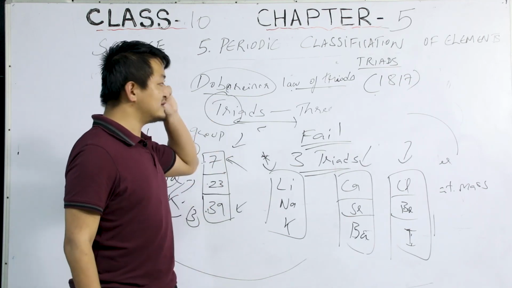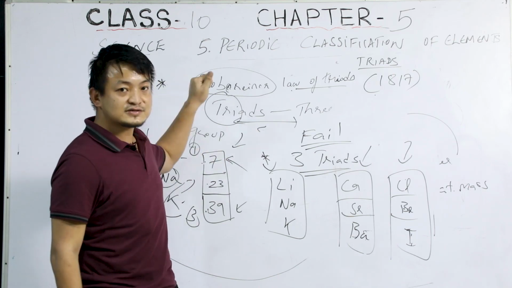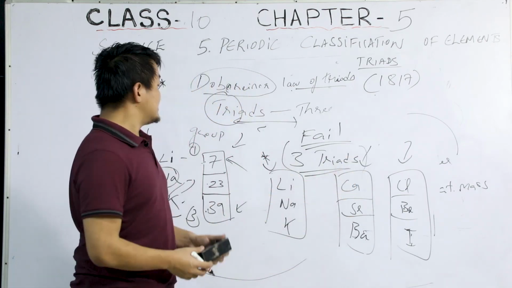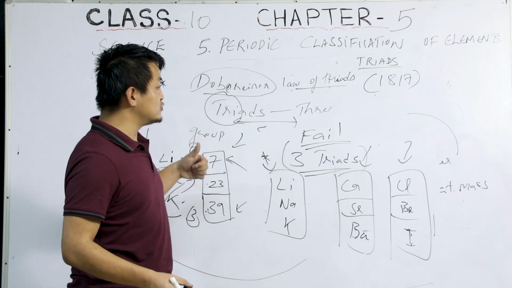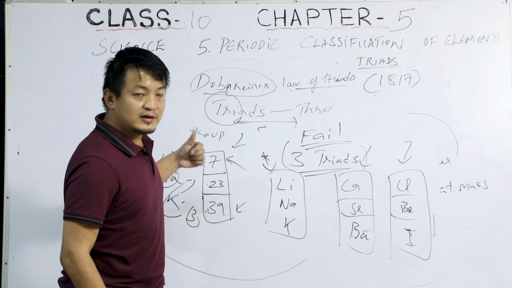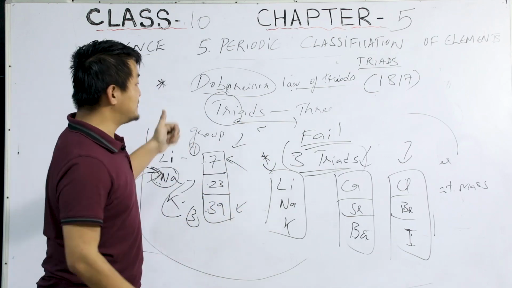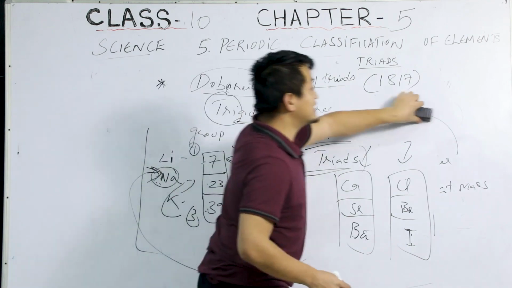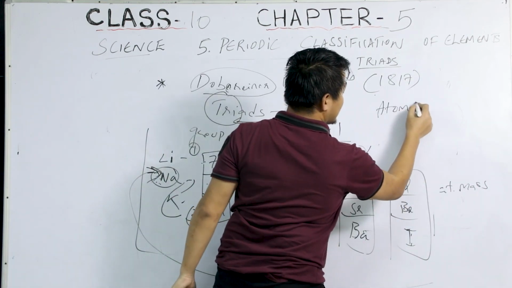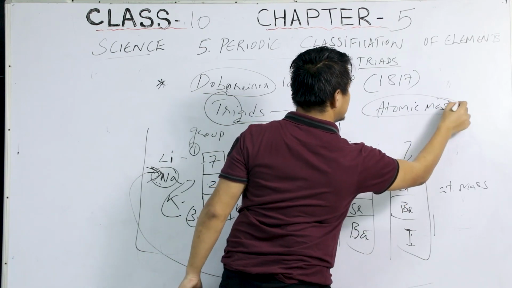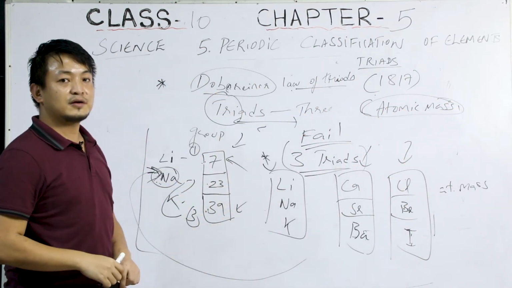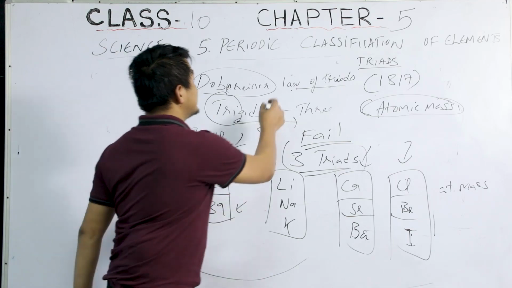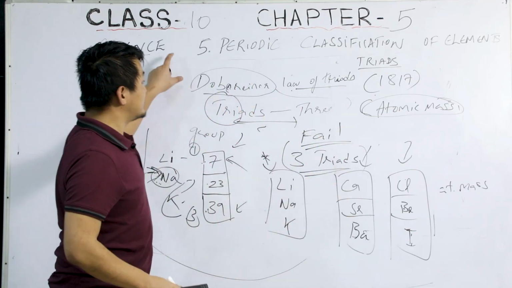So if you are asked in the exam what was the main reason for the failure of Dobereiner's law of triads, you can say that he was able to discover only 3 triads, and after that he was not able to get the result. Now, what was the significance of Dobereiner's law of triads? The main significance was the idea of atomic mass. We can give credit to Dobereiner for the idea of atomic mass. We still use this property till today. So that is all about Dobereiner's law of triads.